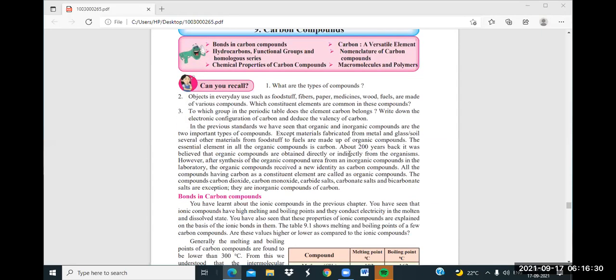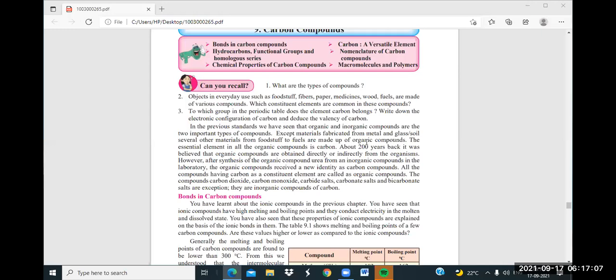Last year you already learned that many materials, from foodstuffs to fuels, are made up of organic compounds. Remember this. And I told you it's an essential element, that is, carbon should be there, then only it should be called an organic compound. Okay, so now, organic compounds have been studied by different scientists, and they have given a lot of information about different topics. First, they studied the bonds in carbon compounds.